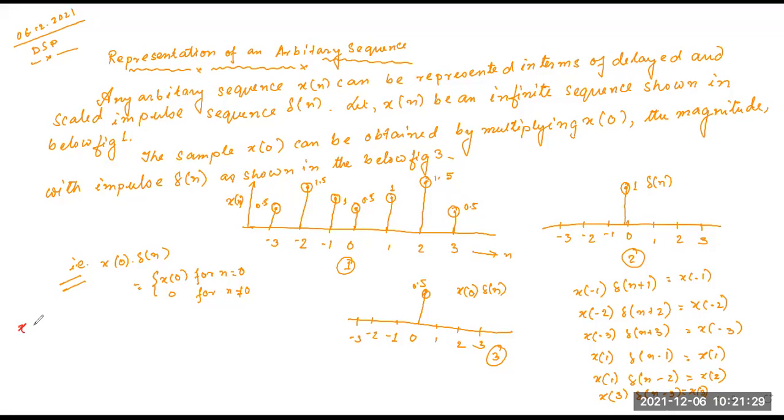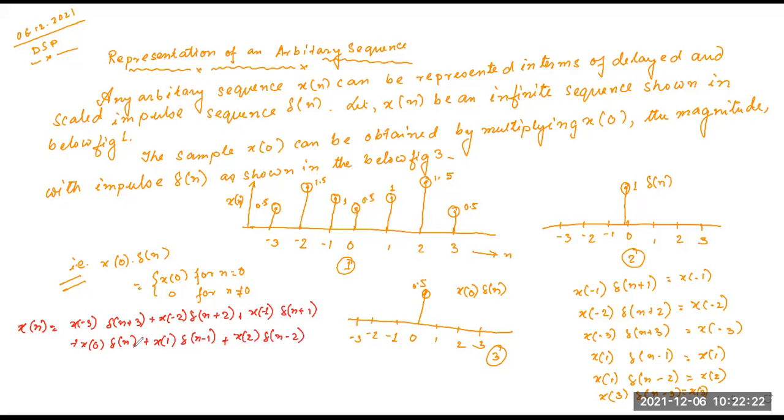So we can write x of n like this: x of -3 into delta n plus 3, plus x of -2 into delta n plus 2, plus x of -1 into delta n plus 1, plus x of 0 into delta n, plus x of 1 into delta n minus 1, plus x of 2 into delta n minus 2, plus x of 3 into delta n minus 3.